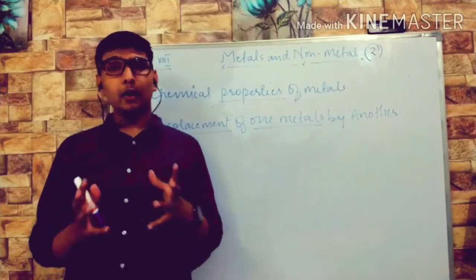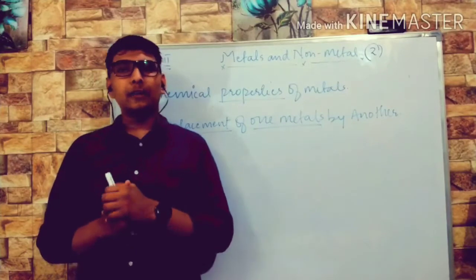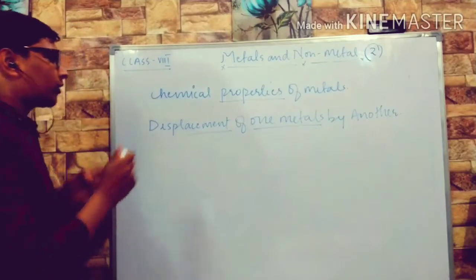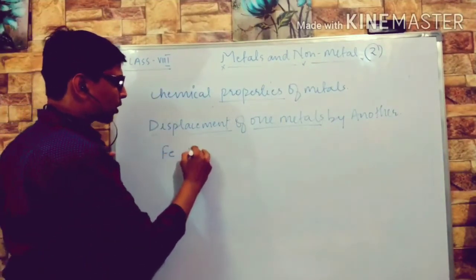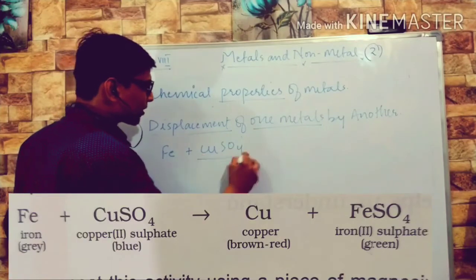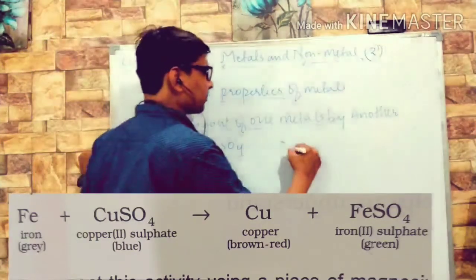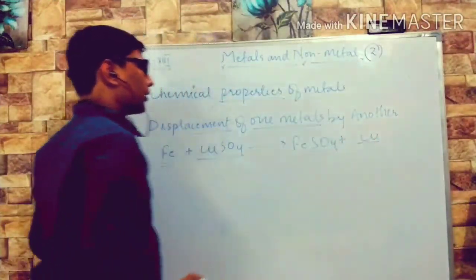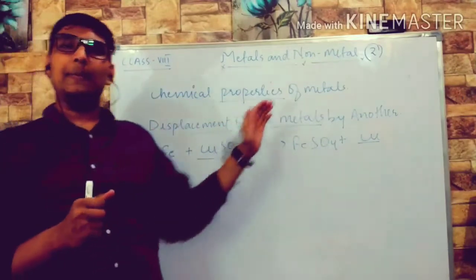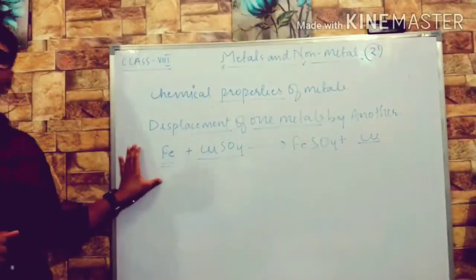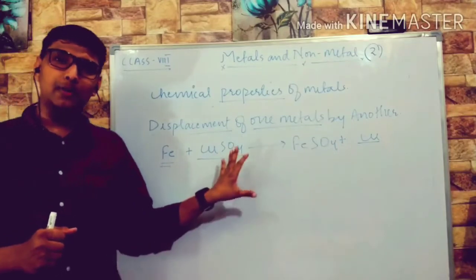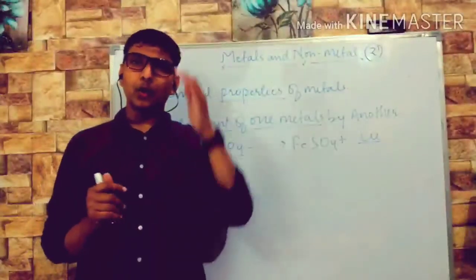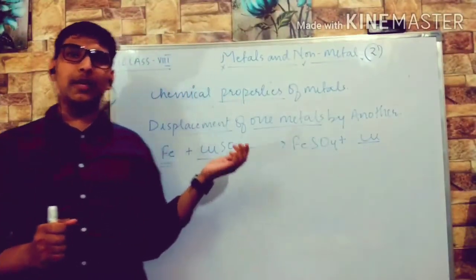In your book it is given about aluminum and iron. They both will replace the copper from copper sulfate solution. Let us see the reaction. As we know that iron is more reactive than copper, when copper sulfate reacts with iron, it will form iron sulfate plus copper will be displaced. So this is one example of displacement of one metal by another, in which iron metal has displaced the copper from copper sulfate solution and formed iron sulfate plus copper. This is one of the displacement reactions. For better vision, you can see this reaction as well.